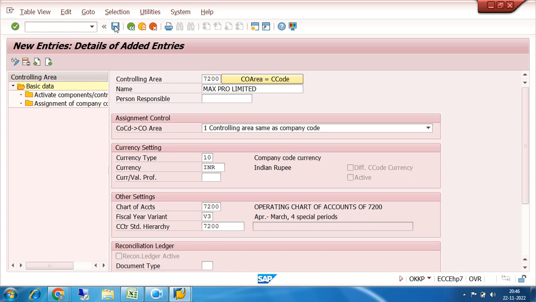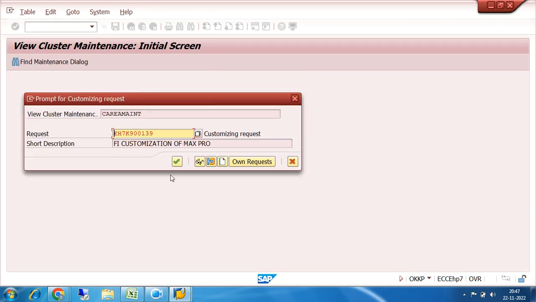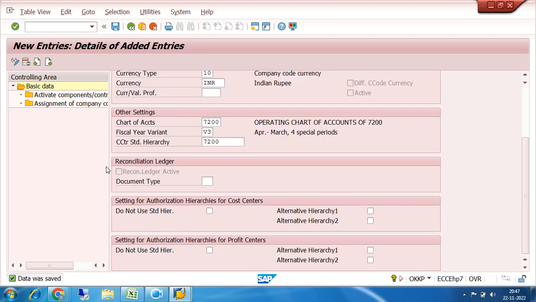Then I click on save. It is saying standard hierarchy 7200 doesn't exist. Should 7200 be created as standard hierarchy? Just click on yes. Save in your request. Okay, so now the other things, these are not important.